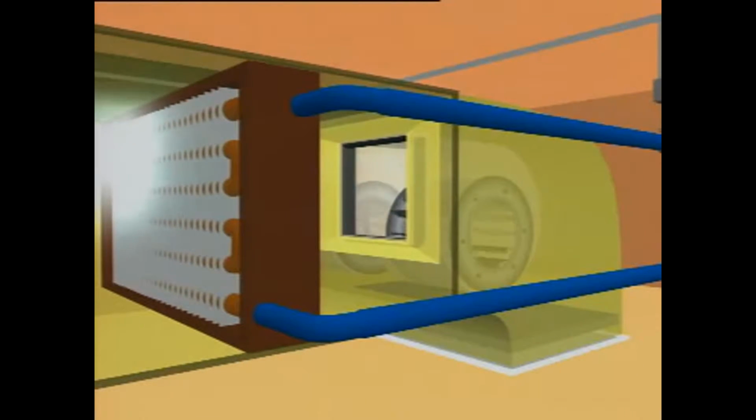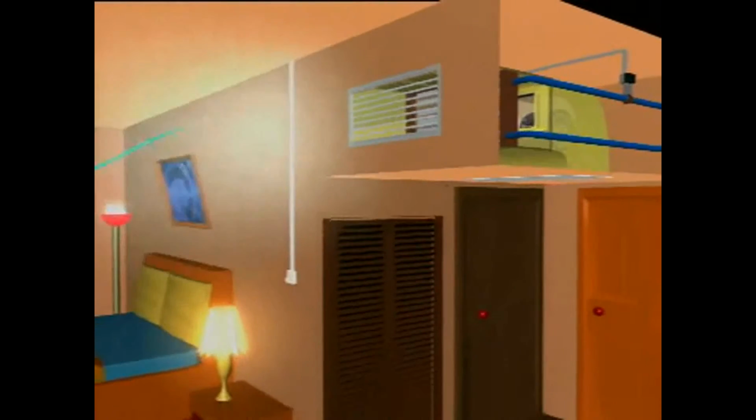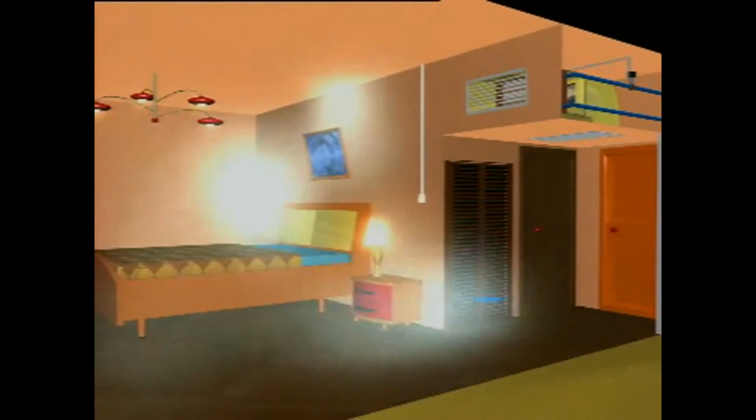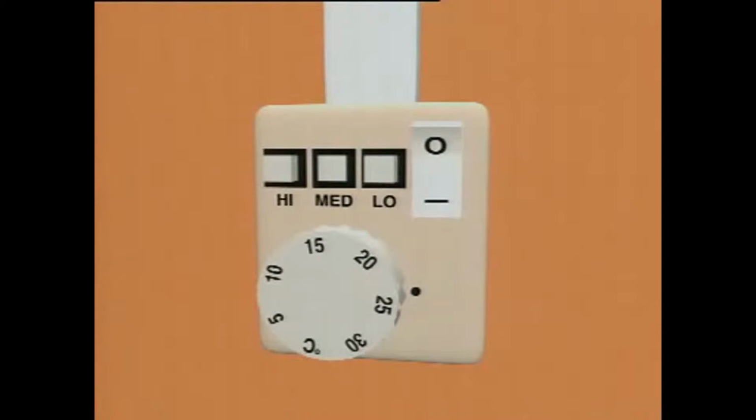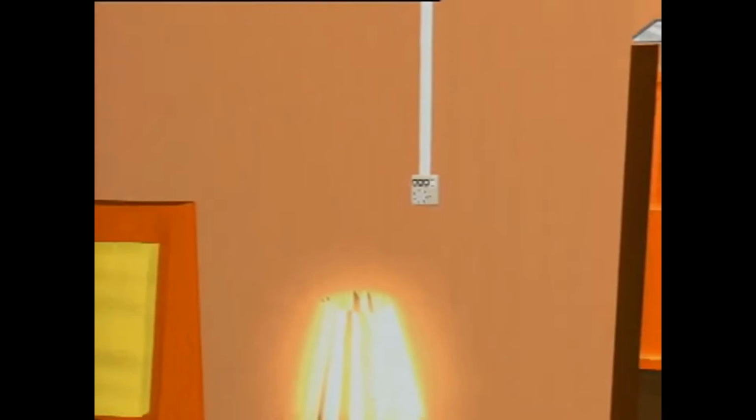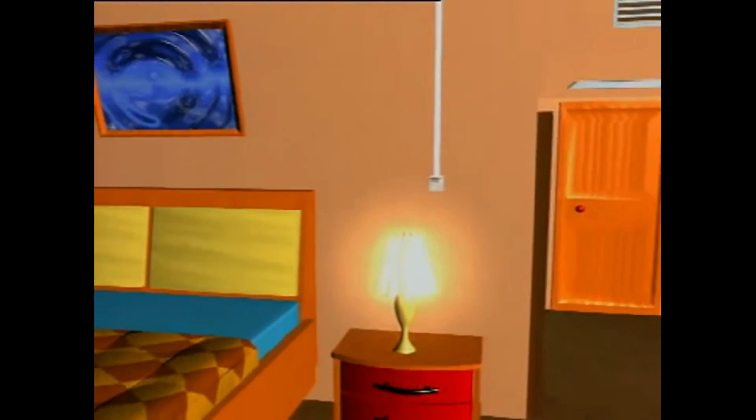The system provides flexibility for zones requiring individual control. Room thermostat allows occupants to change a set point to the desired temperature. This thermostat also provides the selection of fan speed, controlling the supply air volume flow rate to the conditioned space. Designed for energy conservation, the fan coil unit can be switched off